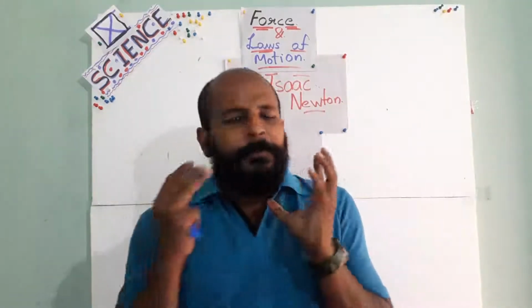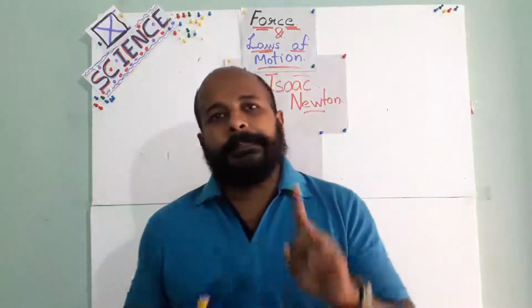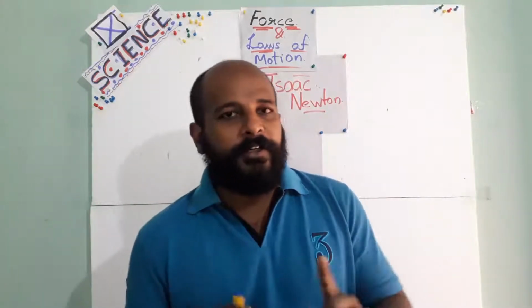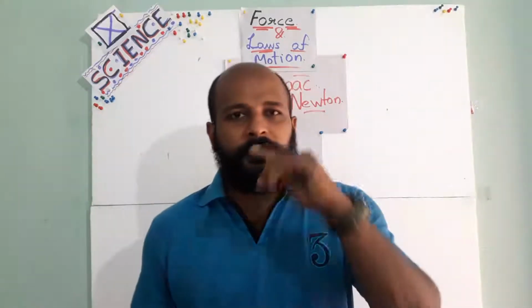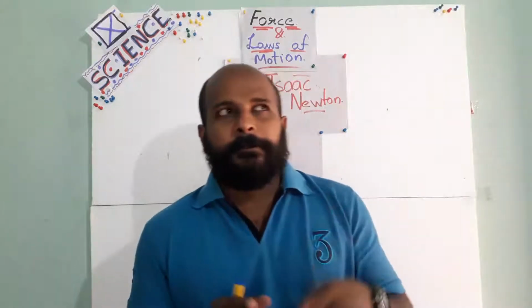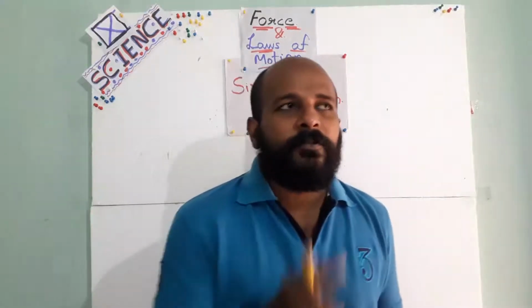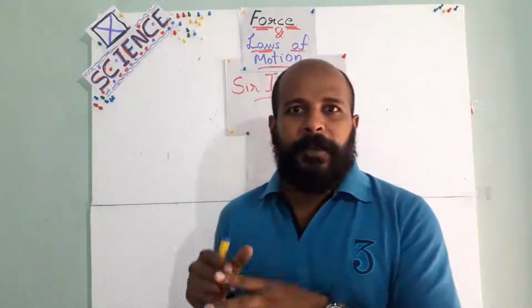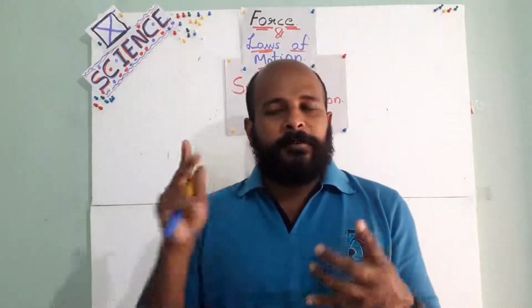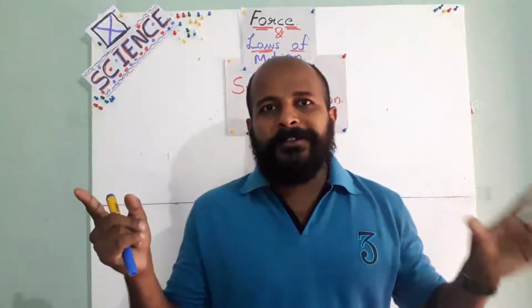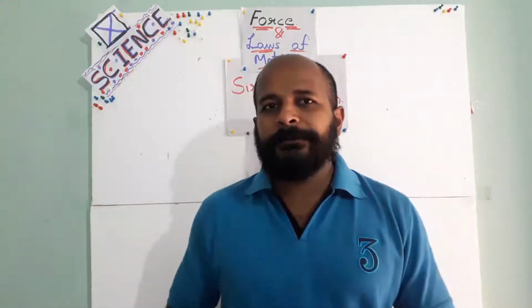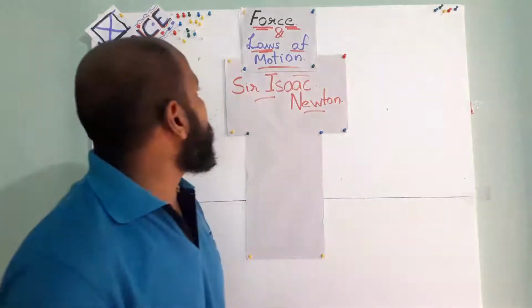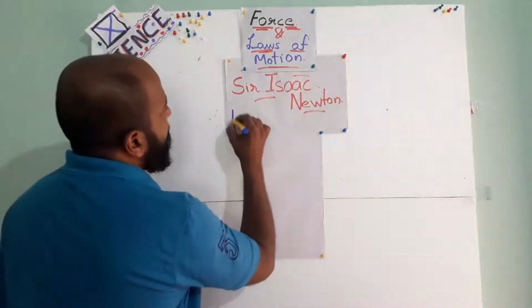So its basic unit is Newton. Understand? You studied that. The basic unit of force is Newton. That means in mathematical terms we can write F is equal to mass into acceleration. Mass means kilogram. Acceleration means meter per second square. So the basic unit of force becomes kilogram meter per second square. Isn't it? Force basic units.